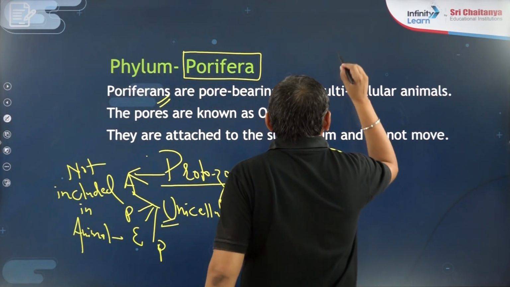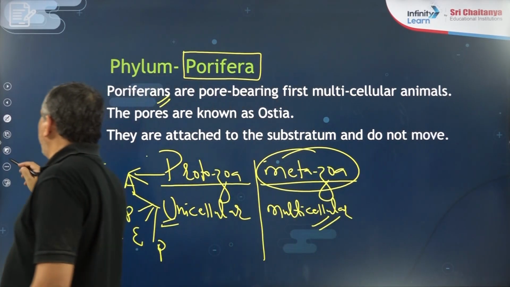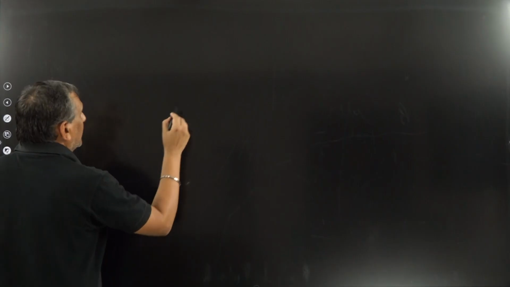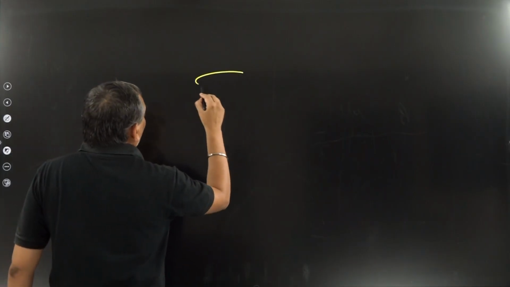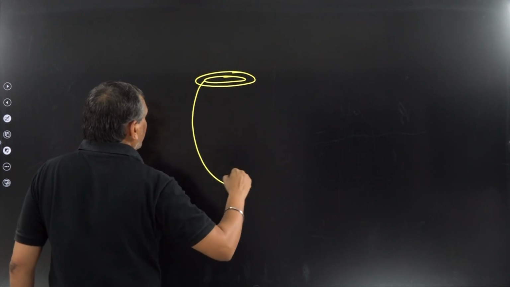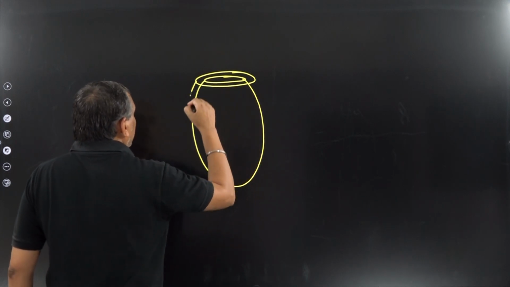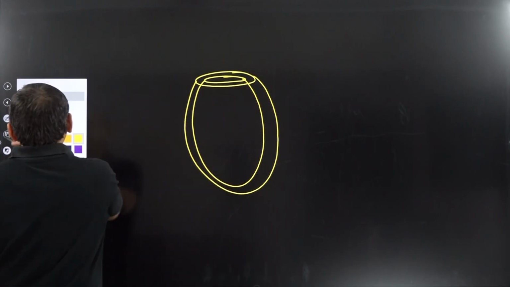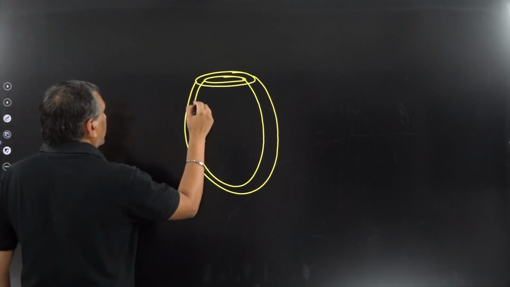So see, if I draw a simple diagram related with the porifera, try to see this picture. Poriferans are the pore-bearing animals like this, and they are known as the poriferans because on the body surface small pores are present.